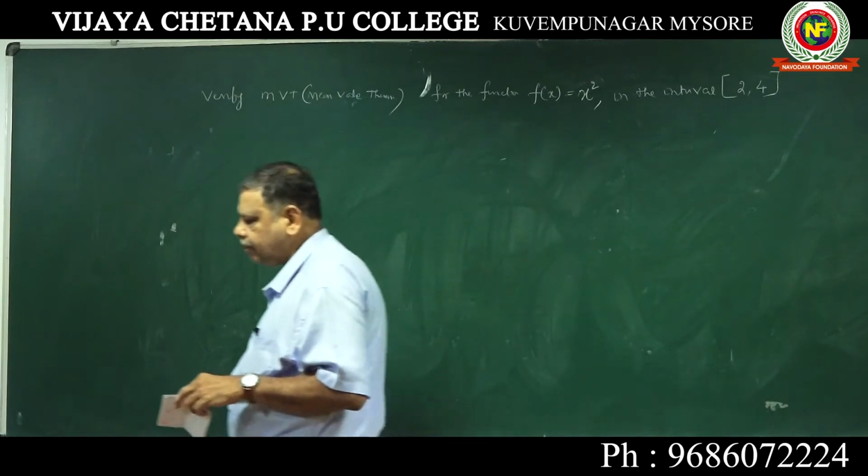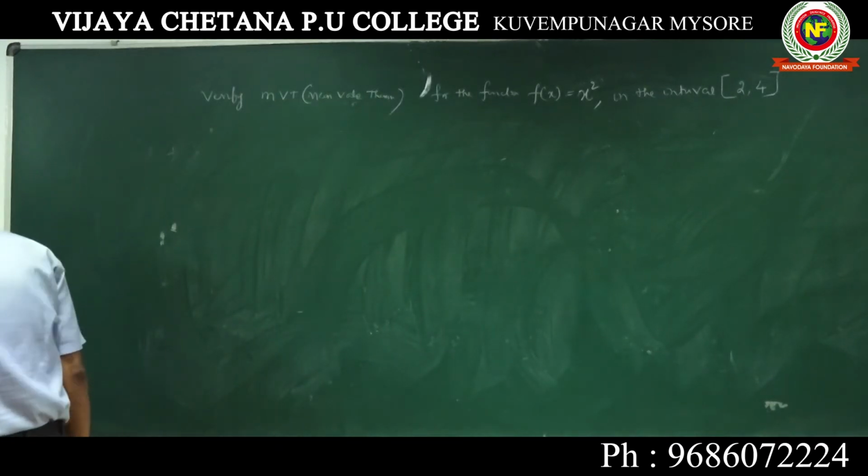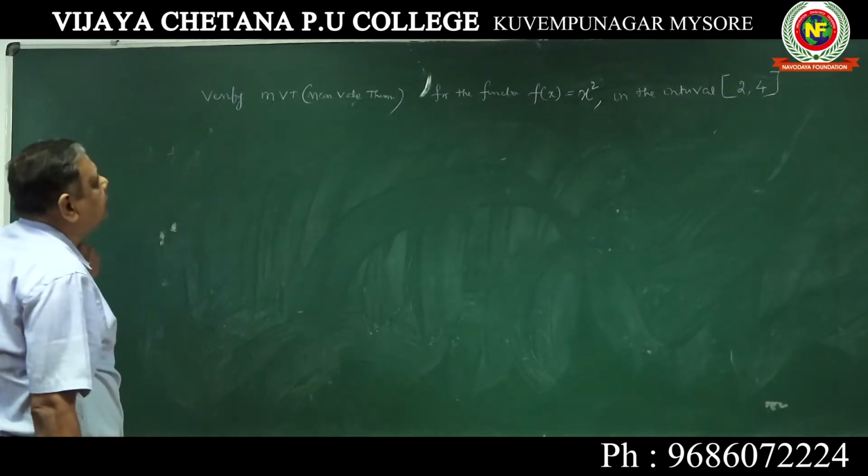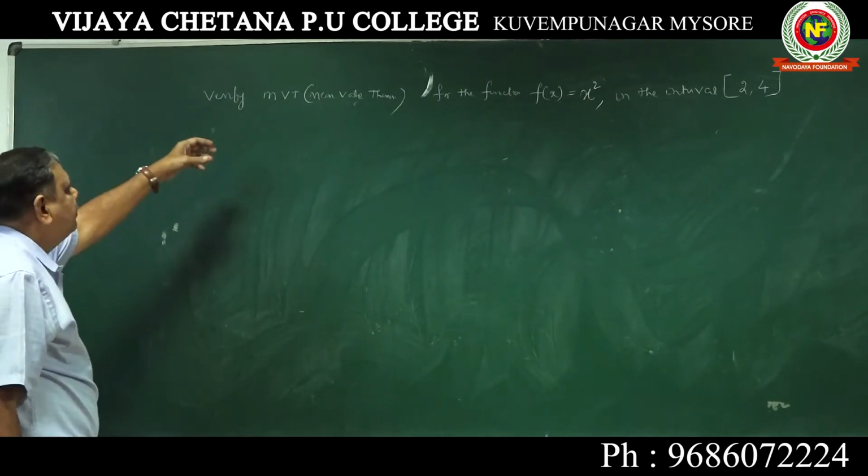A very important problem. For examination they carry 3 marks. I told you either this or it will be Rolle's theorem.